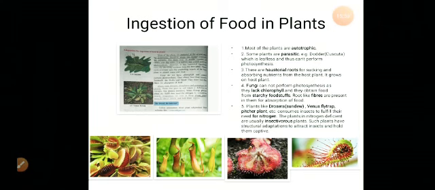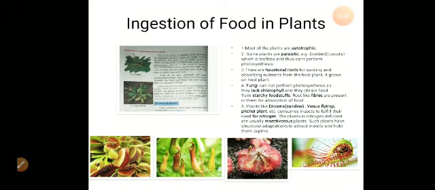Now in this slide, you can see the pitcher plant. Yes, the pitcher plant, how it is shaped like a jug, okay, water jug. So if the insect sits on the mouth of this plant, it captures it and it digests the insect and it derives its nutrition from that insect. Similarly, the Venus flytrap, it also captures the insects. You can see its lovely shape. And next, last two pictures are of the Drosera, that is a sundew plant. These are two different types of sundew plants, which take their nutrition from the insects.